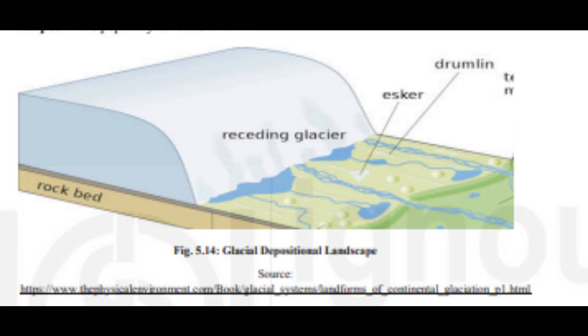Fig. 5.13. Roche moutonnée. The effect of glacial erosion is also seen on the floor surface. Such type of effect can be seen in both continental and mountain glaciers.